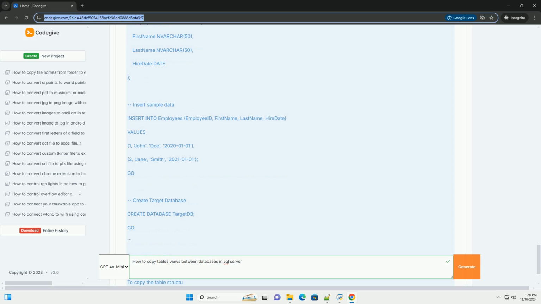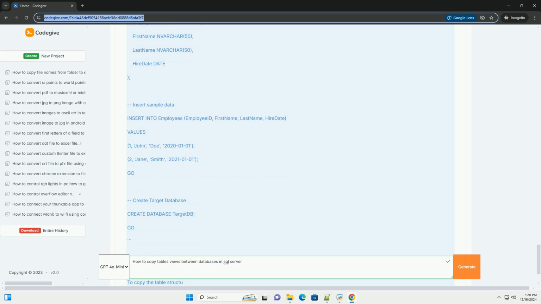Created date datetime. Insert data from the source table. Insert into target database.dbo.newtable, ID, name, created date. Select ID, name, created date. From source database.dbo.existing table, specify the source table.